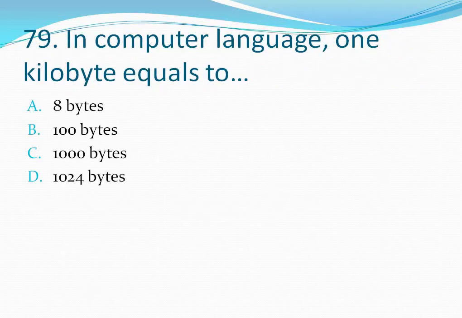Question number 79. In computer language, 1 kilobyte equals to. Your options are option A, 8 bytes, option B, 100 bytes, option C, 1000 bytes, option D, 1024 bytes. In computer language, 1 kilobyte equals to 1024 bytes. So the correct answer is option D. Let's move to the next question.